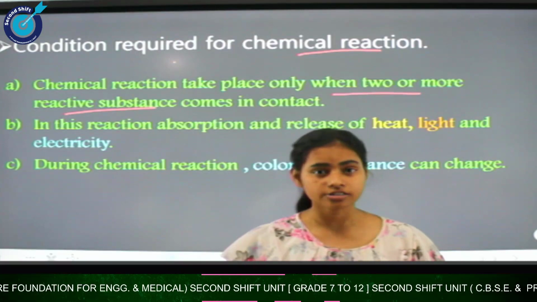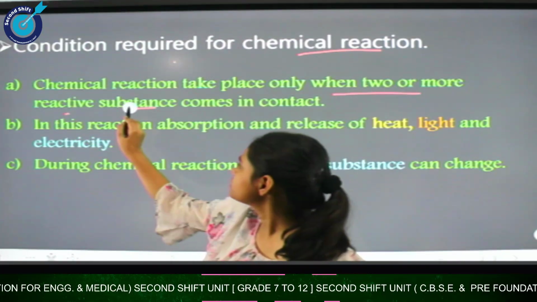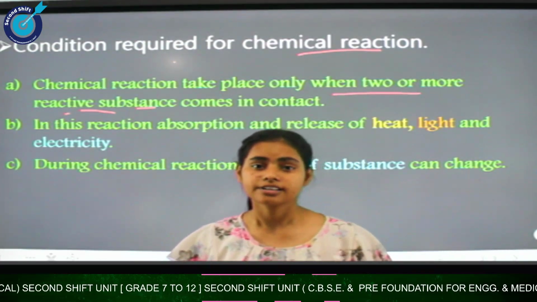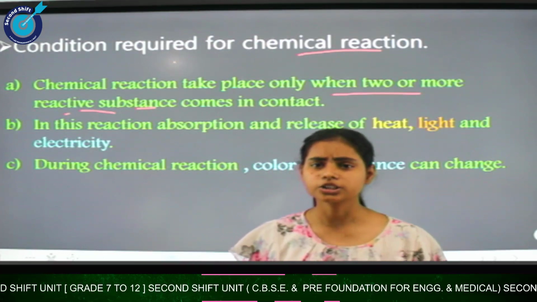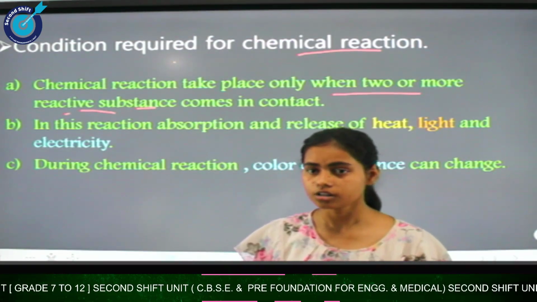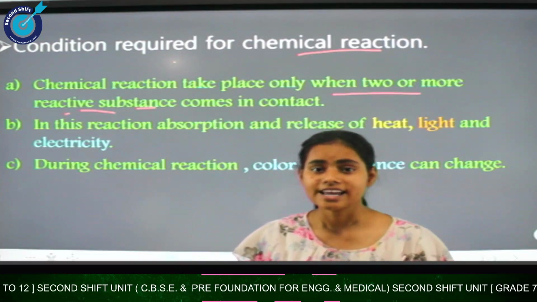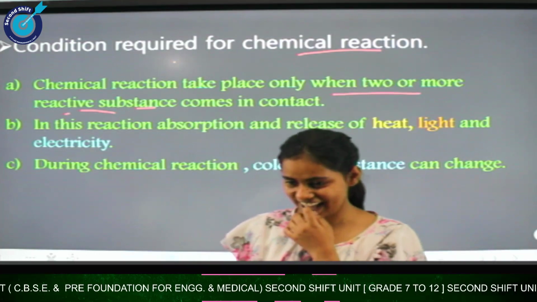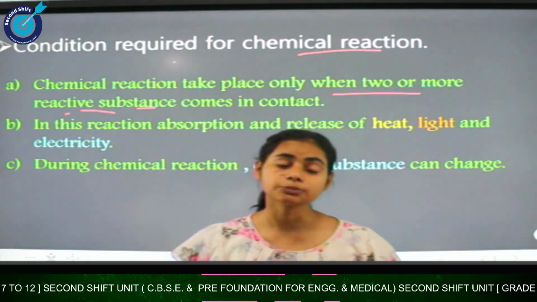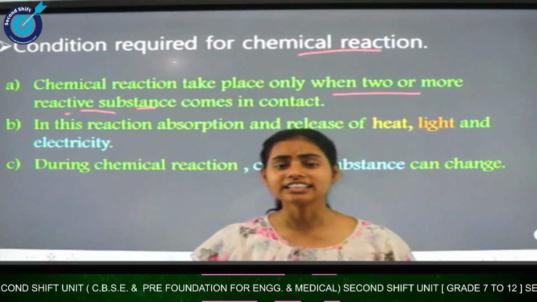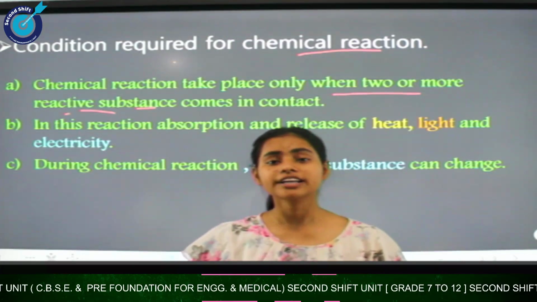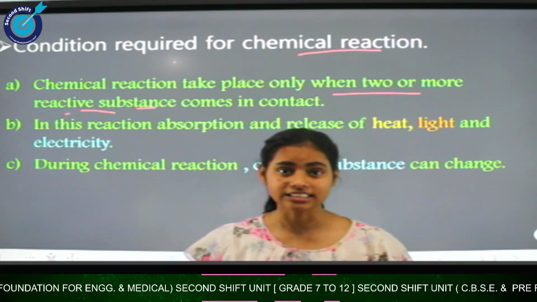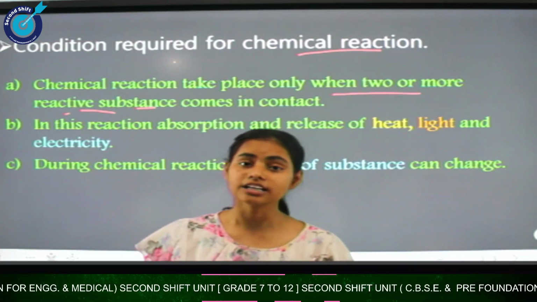Here, reactive substance means the reacting species, which can be molecules, ions, or atoms. We can call that reacting species a reactant. The substance which undergoes changes during a chemical reaction is called a reactant, and the result of the chemical reaction is called the product.